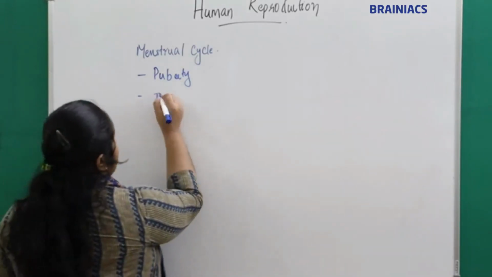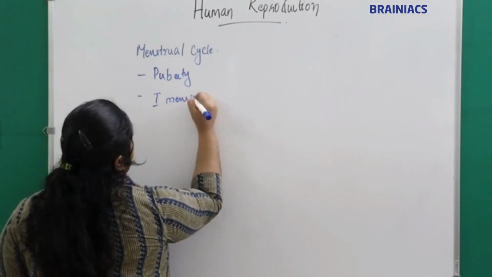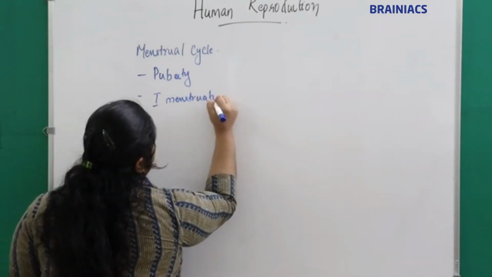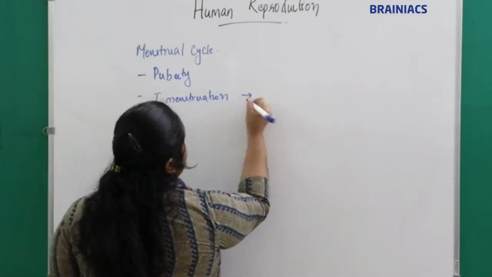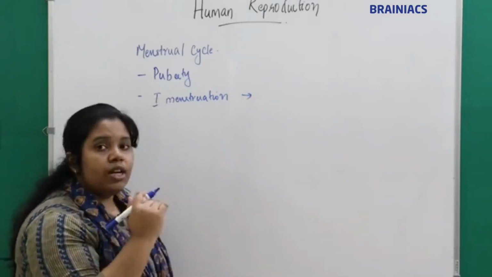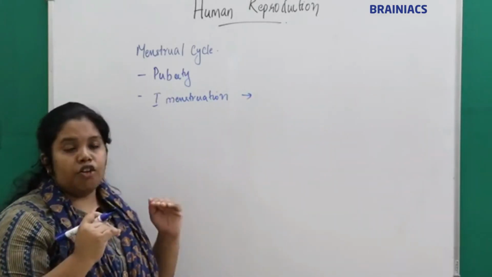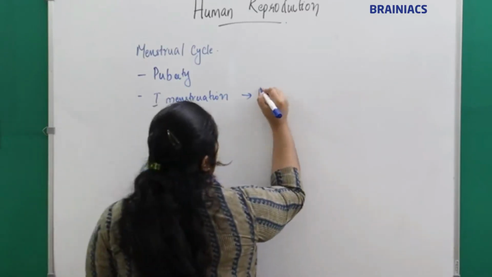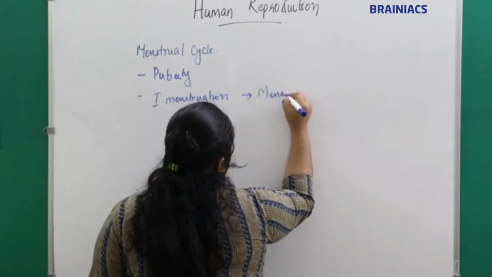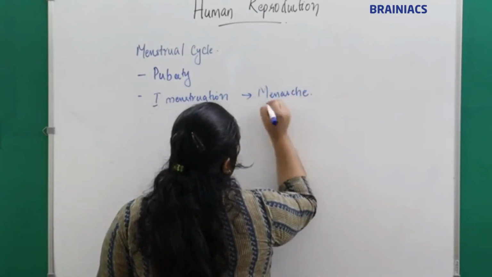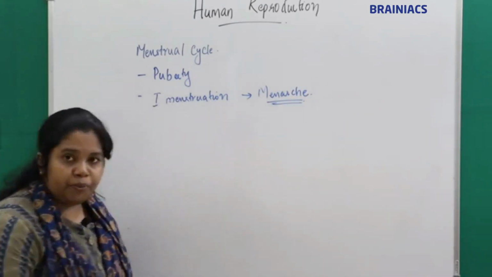So the first menstruation denotes the starting of puberty. That is called menarche, okay? It is called menarche.